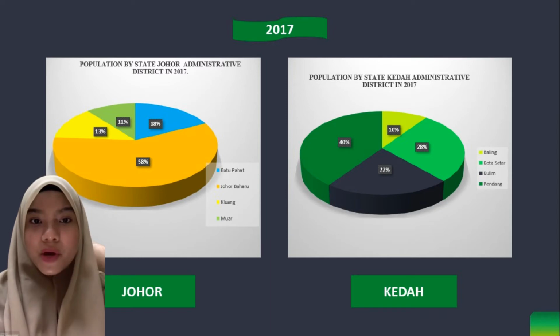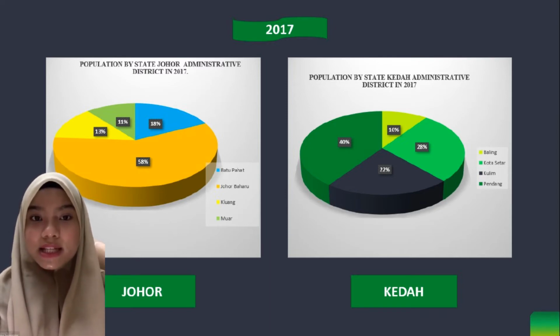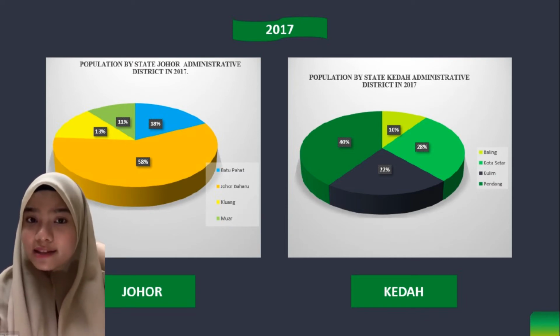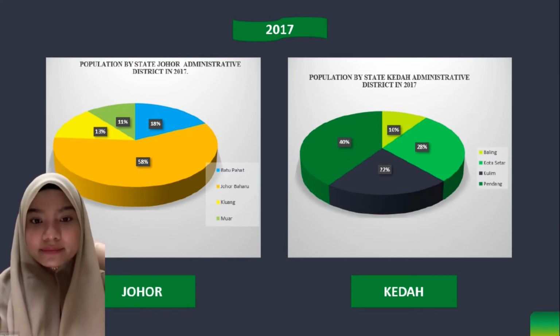Furthermore, the population figure in the state of Johor, especially the district of Muar, is the lowest at 11%. The population volume is 10% greater than the population figure in the district of Baling, Kedah.